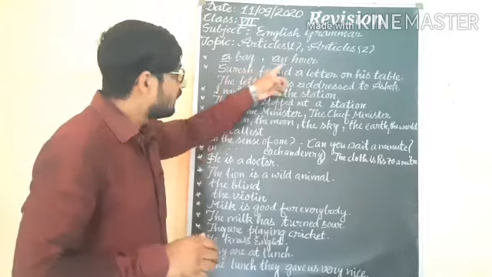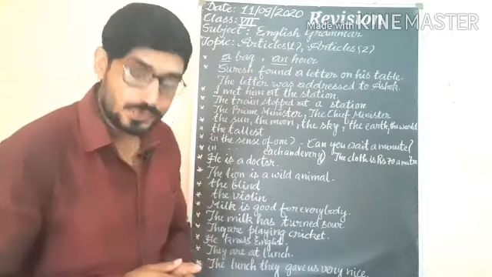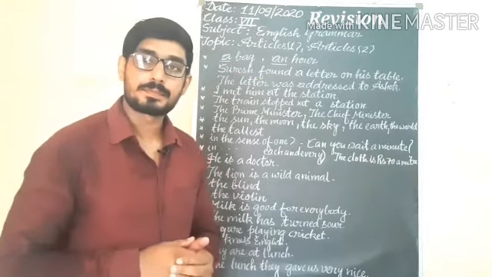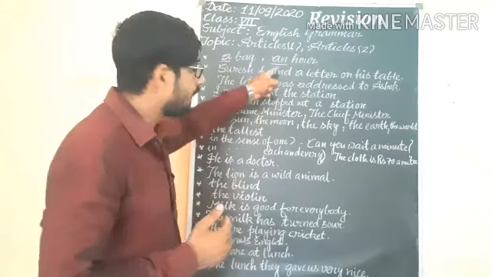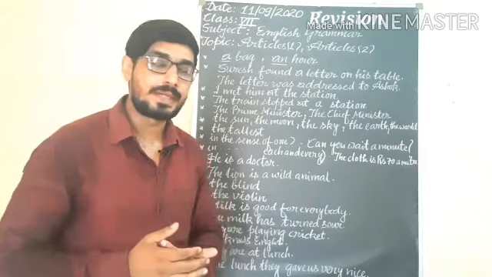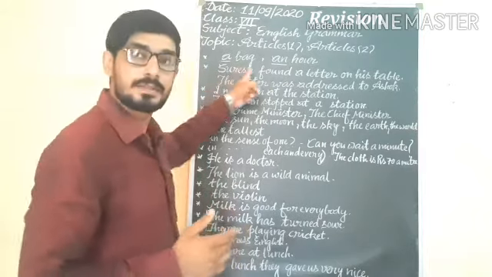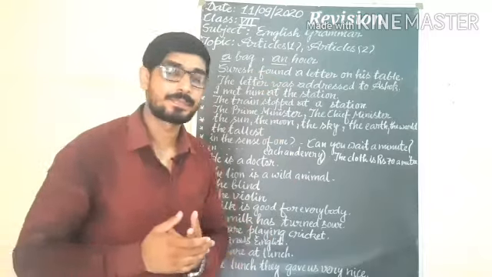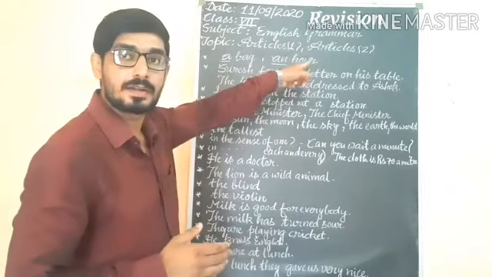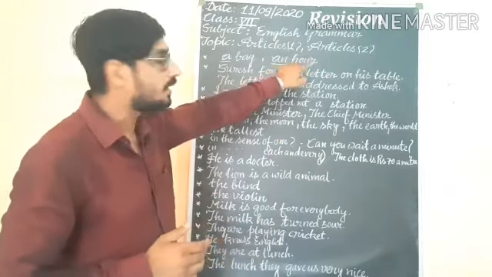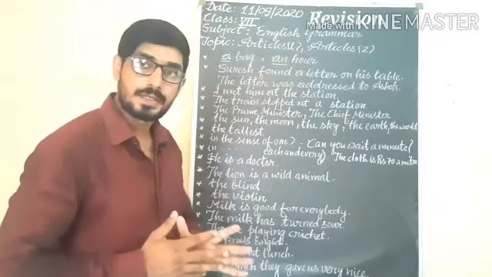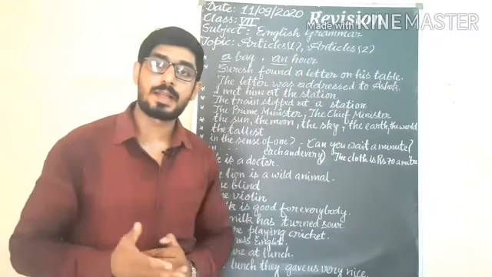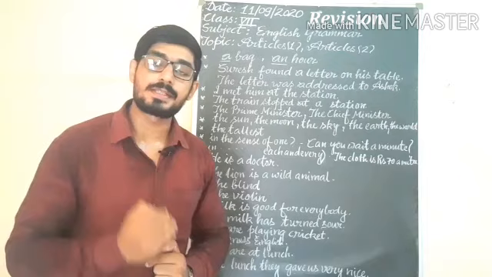A bag, an hour. Students, you know that before a vowel sound we use an, and before a consonant sound we use a. We have discussed this earlier. Here you are getting hour. The pronunciation is hour. H is written, but the pronunciation starts with a vowel sound. So before a vowel sound we use an, and before a consonant sound we use a.